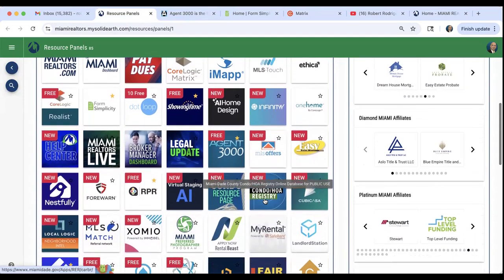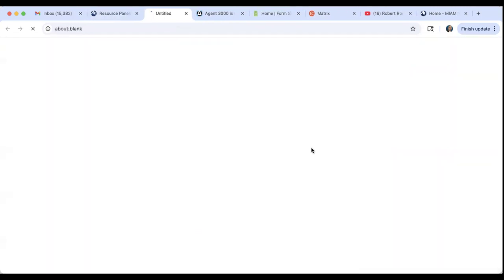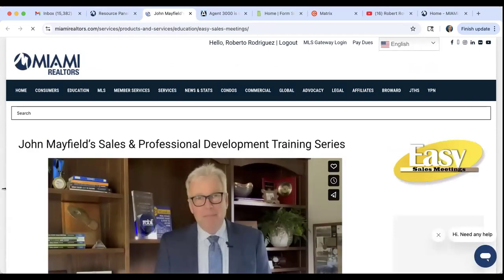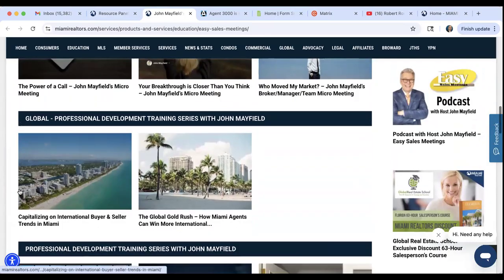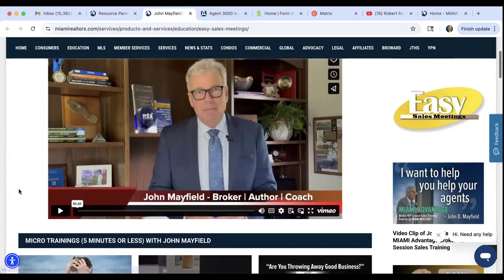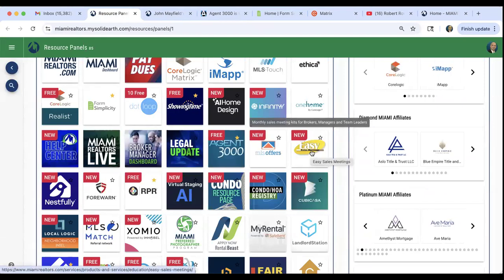All right, guys, right here, there's something here called Easy. I'm going to skip right over it, but since we do have our broker in our meeting, this button right here, or this service, allows you to pull data that is useful for our monthly sales meetings, any type of motivational meetings, any team leader meetings. It's a great tool. We should investigate. Anyone here that hosts team meetings with our colleagues, you can get many great ideas for your team meetings through this service. And this service is called Easy Meetings right here.